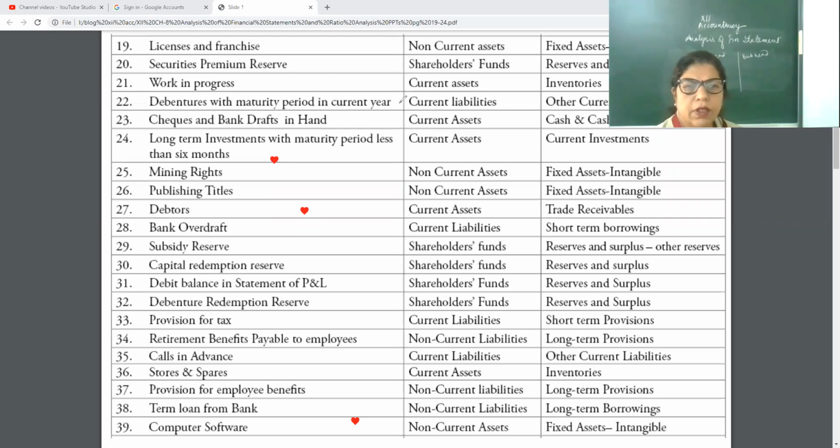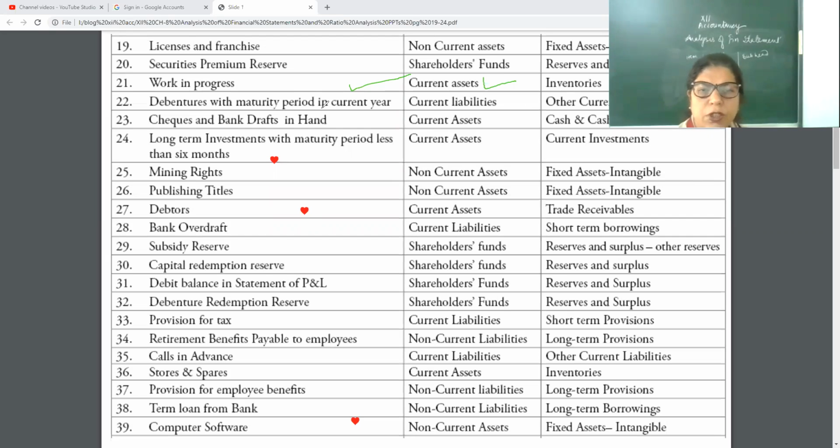License and franchisee taken, then securities premium reserve, that is a reserve, that's why it is in reserves and surplus, and the head is shareholders' fund. Work in progress, this also you will have to learn. Work in progress means the finished goods are not there, these are under progress. So that will be a current asset, with the subhead inventory. Current asset is the main head, inventory is the subhead.